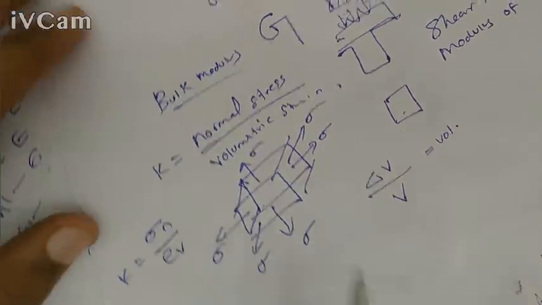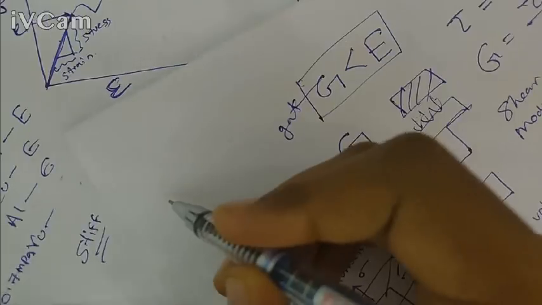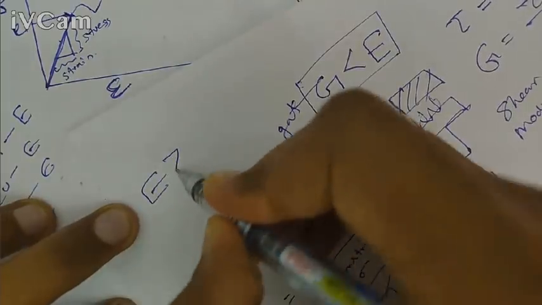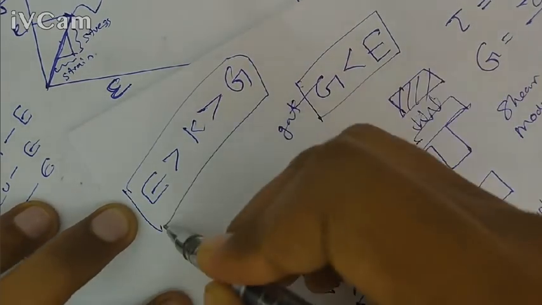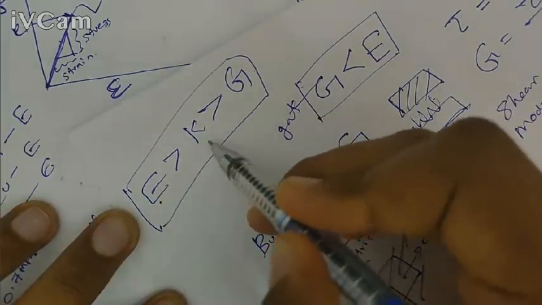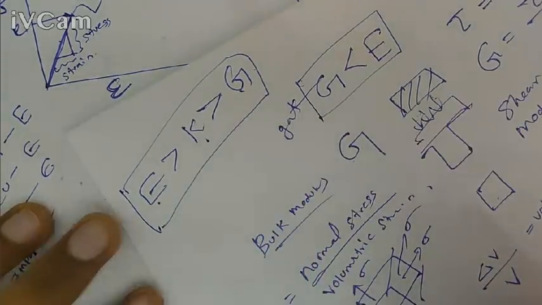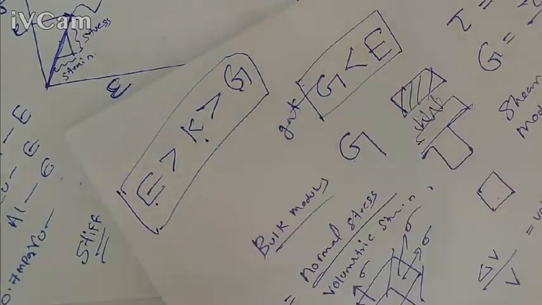And what is the relation between these three constant values? E will always be greater than K, which is greater than G. For a particular material, Young's modulus is greater than bulk modulus and shear modulus, or modulus of rigidity. So these three are the constant values, the properties of a particular material. It will be a single value for a particular material.